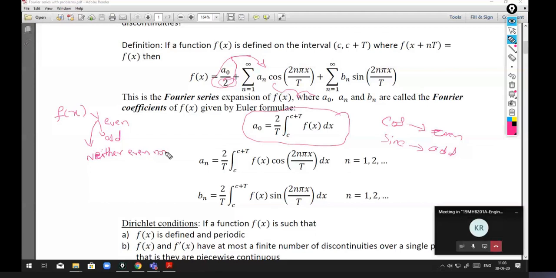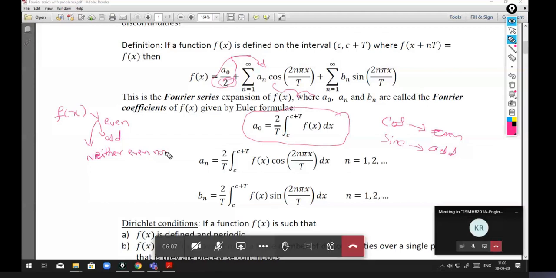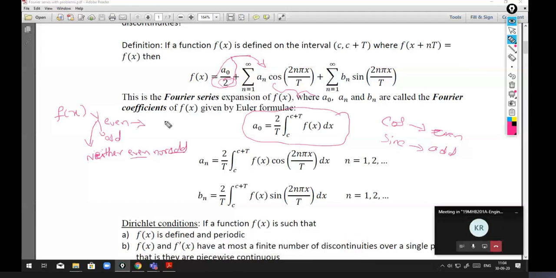If the function is even, the sine terms are 0, that means the coefficient of sine is 0, so I can say bn is 0. If the given function is even, I get only cosine terms and no sine terms, so bn is 0.